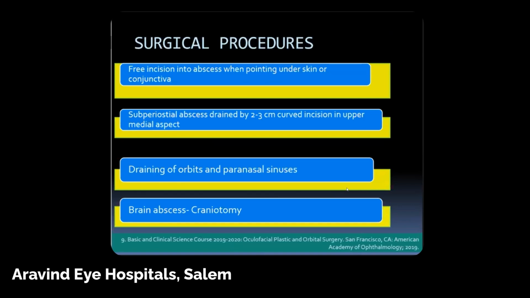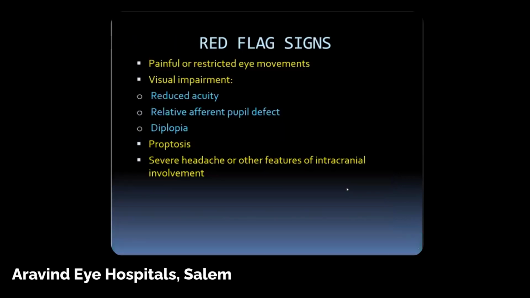So how do you do the surgical procedures? You can do a free incision onto the abscess wherever it's pointing onto the skin or conjunctiva. A subperiosteal abscess can also be drained. Usually it is a medial abscess, near the medial orbital wall, and you can put a DCR-like incision and just drain it. For a brain abscess, of course, you have to refer the patient to a neurosurgeon. And always get an ENT consultation for patients who have sinus involvement.